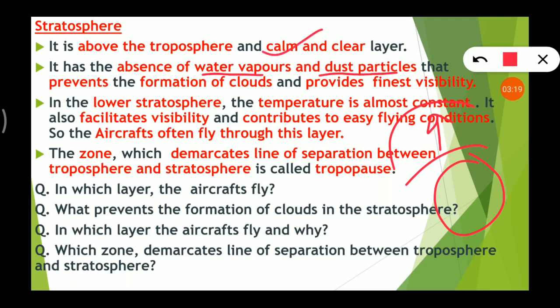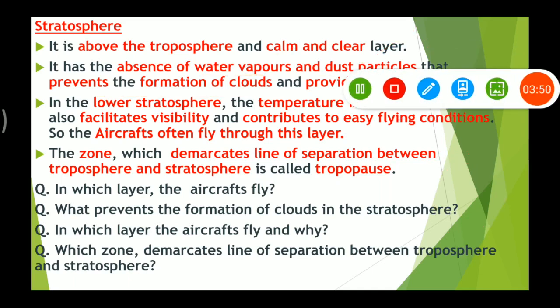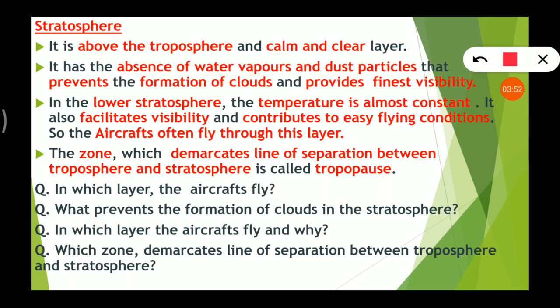Because there are no water vapors and no dust particles, there is no formation of clouds. That means there are no clouds in this sphere, in the stratosphere. Because there are no clouds, there is the finest visibility, right? In the stratosphere there is the finest visibility. Because there is finest visibility, let's discuss first what is there. We can divide this stratosphere into two parts, upper and lower.